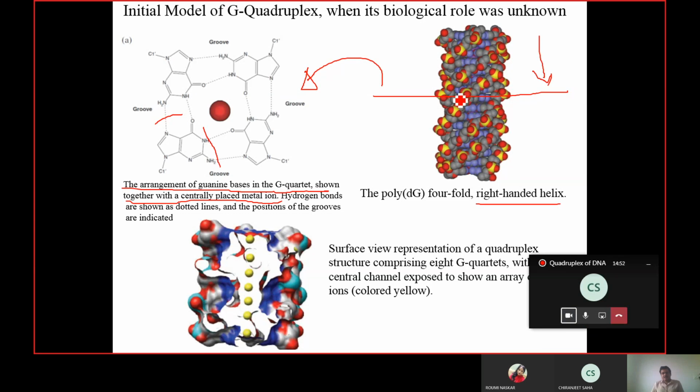Now, this is a space-filling kind of model. All of the atoms are put in like a ball, and you can hold it like this. Now, I will suggest that you start feeling it and slowly start going inside the helix structure. So this is the structure.